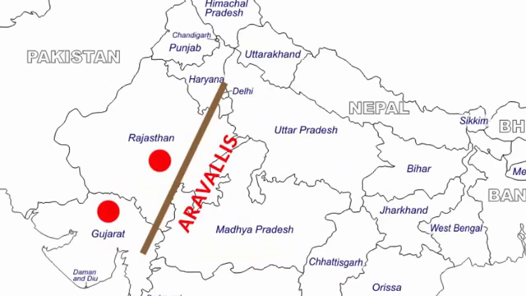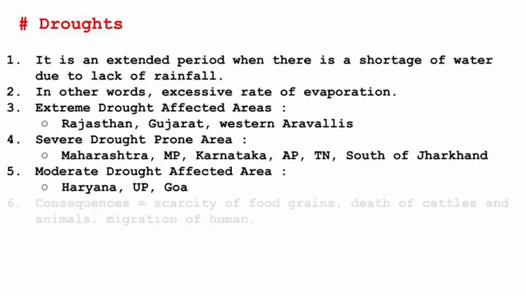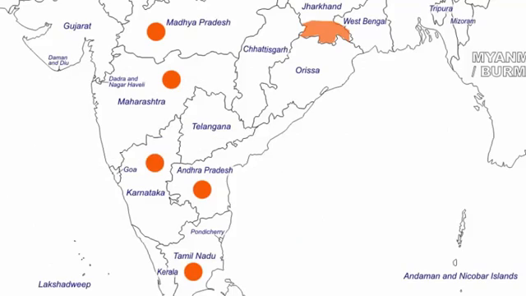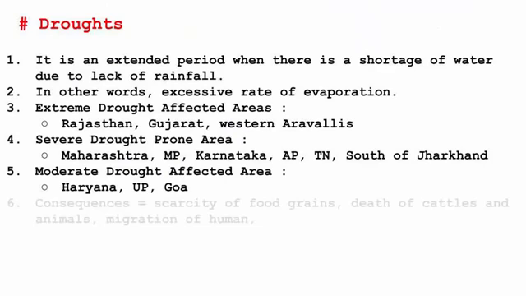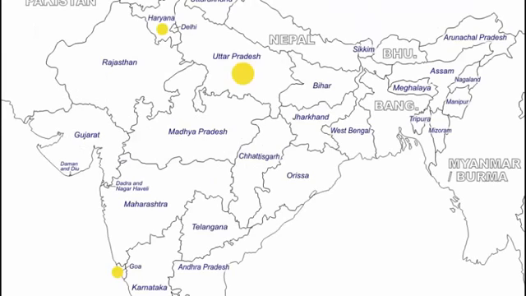I want you to look at this map and see the extreme drought affected areas: Rajasthan, Gujarat and the western Aravalis. And then we go on to the severe drought prone areas. These are Maharashtra, Madhya Pradesh, Karnataka, Andhra Pradesh, Tamil Nadu and the south part of Jharkhand. And the moderate drought affected areas are Haryana, Uttar Pradesh and Goa.